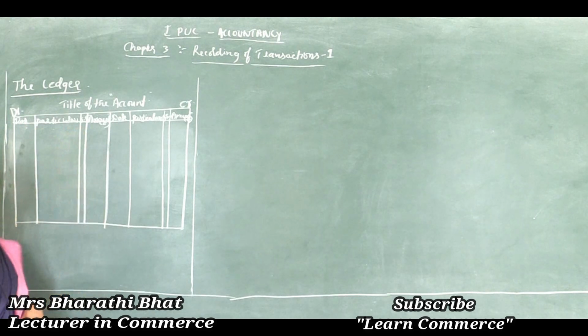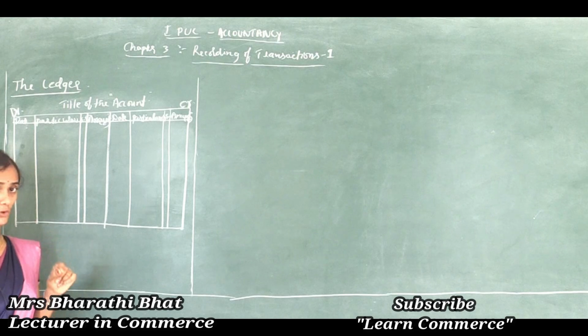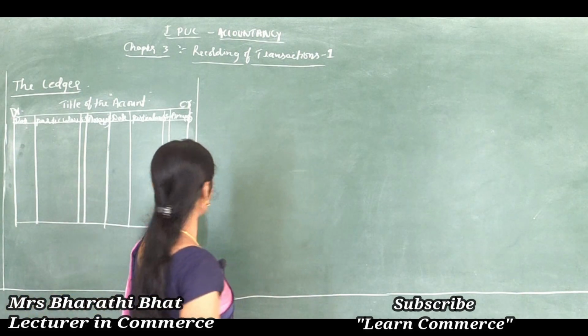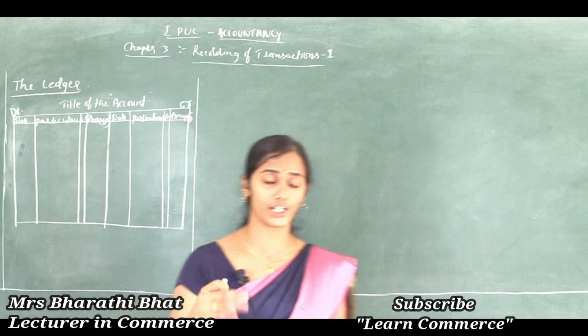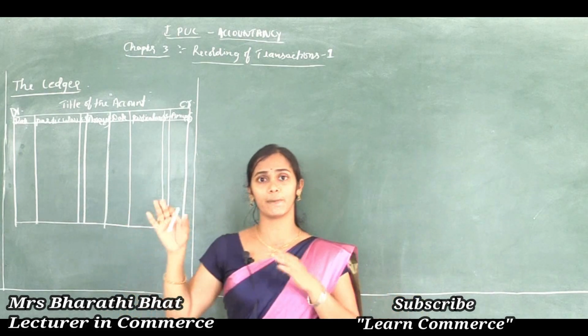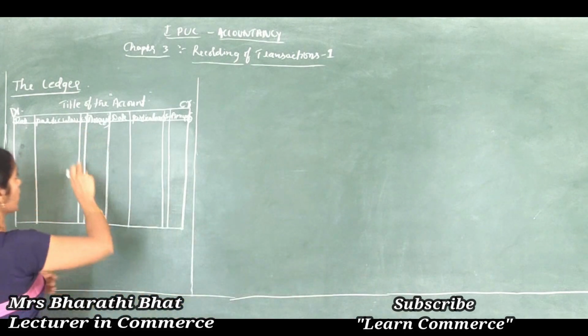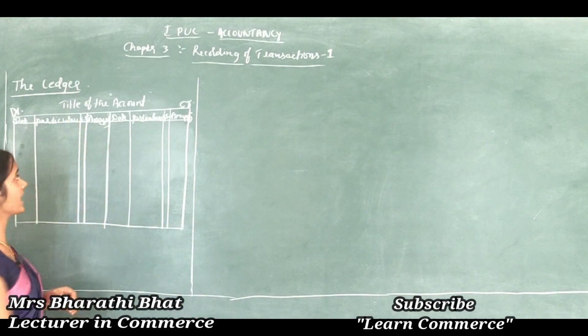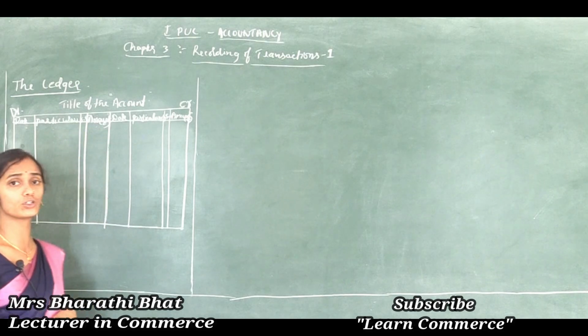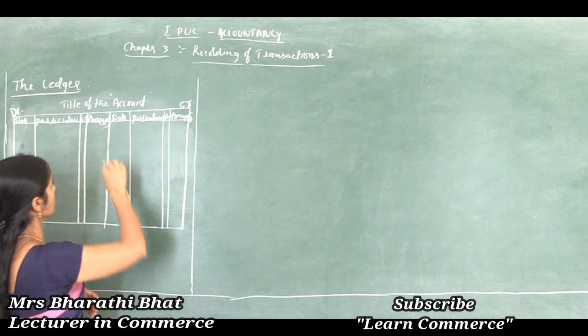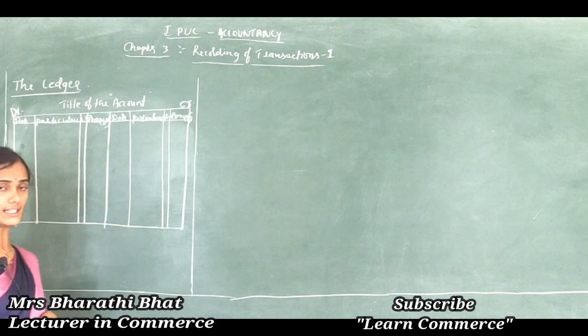And JF is to record the journal folio. For example, if April 1st cash account is recorded in the journal on page number 4, then that page number is recorded in this column JF. And next, the amount to be credited or debited. Here the amount is recorded in numerical numbers.